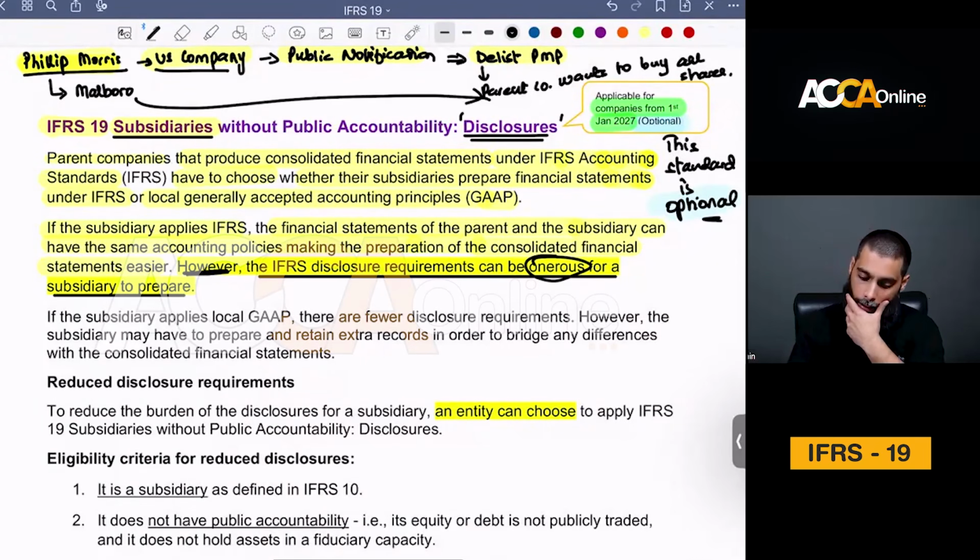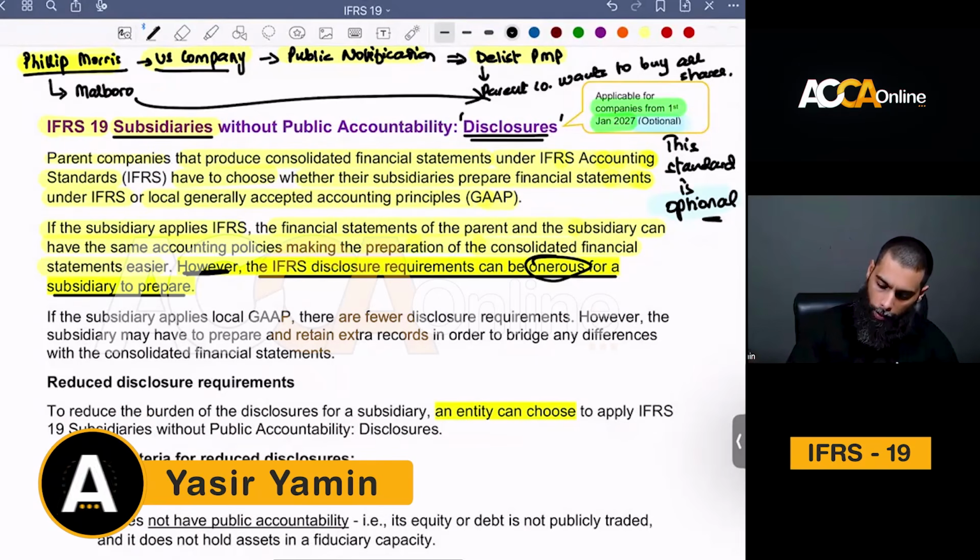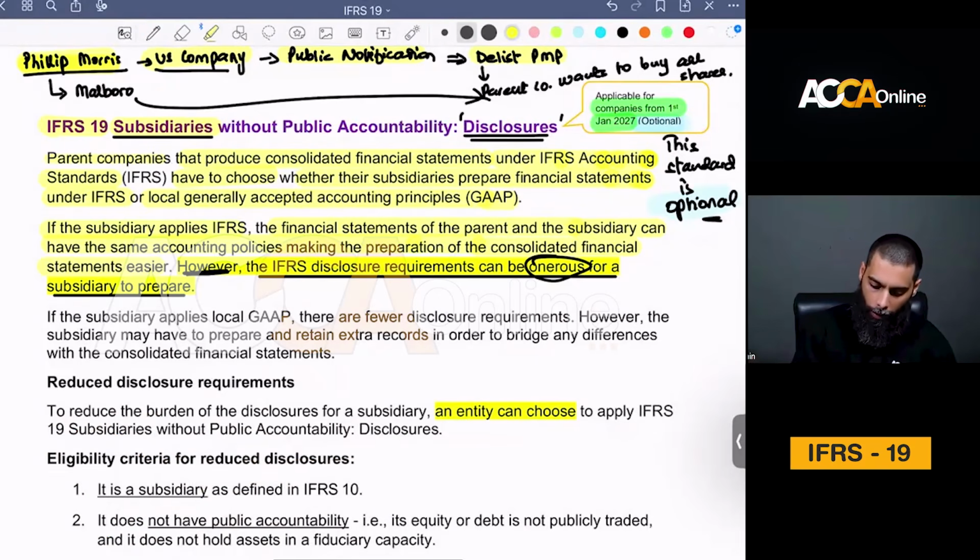So you need to clearly remember that even if a subsidiary applies IFRS, still the accounting measurement and classification requirements you have to apply, right? It's just the disclosures that you are being relaxed on. Then, even if a company applies IFRS, the subsidiary may have to prepare and retain an extra set of records in order to bridge any differences with the consolidated financial statements.